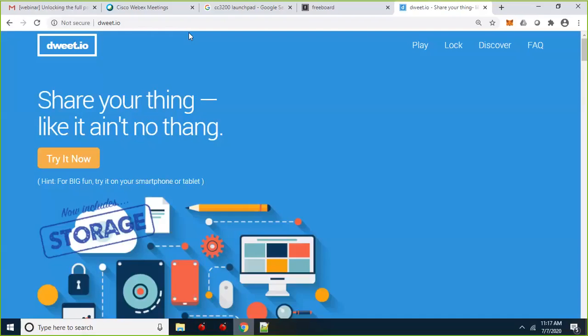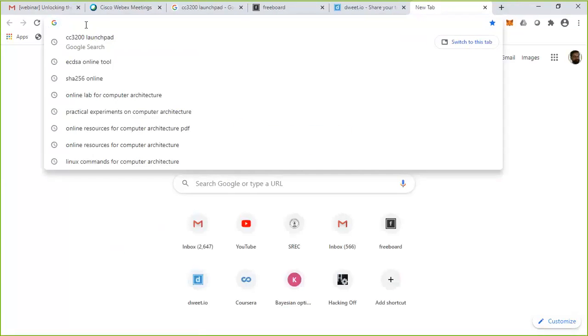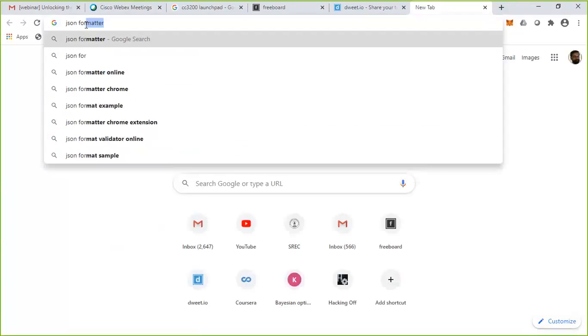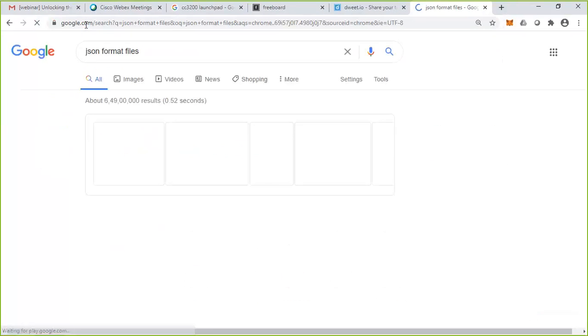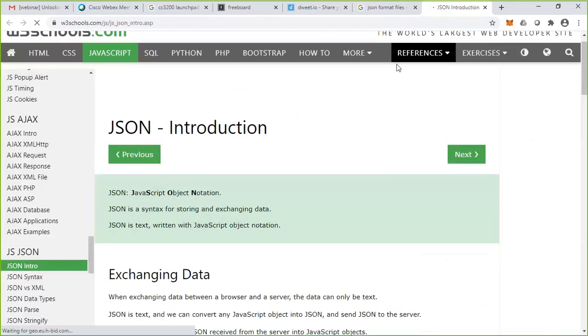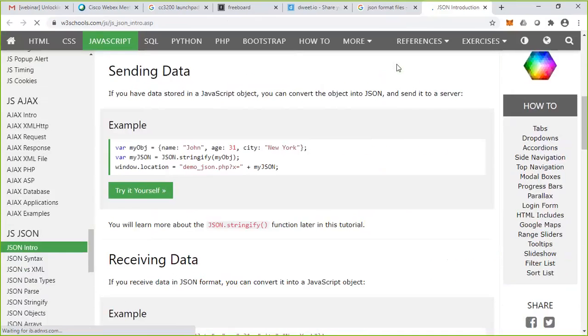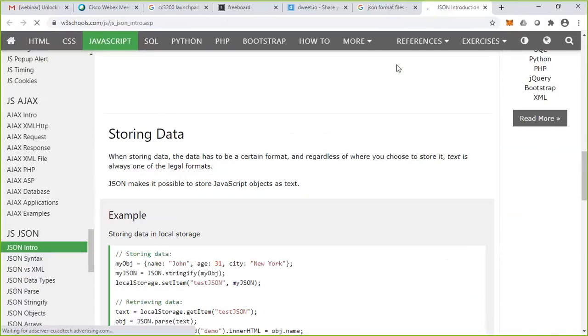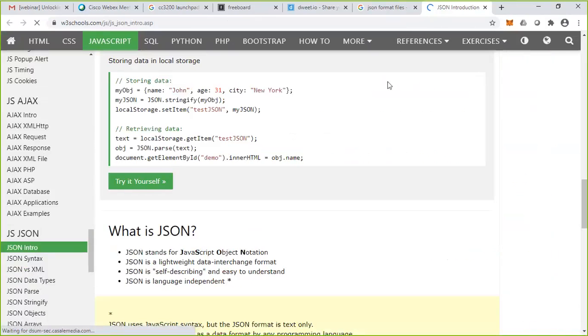Maybe I can show some examples. Look here.